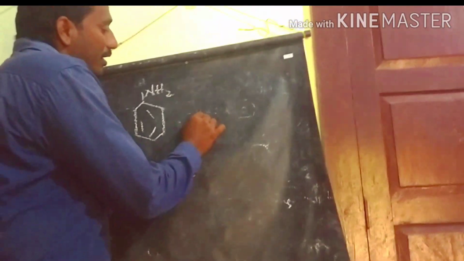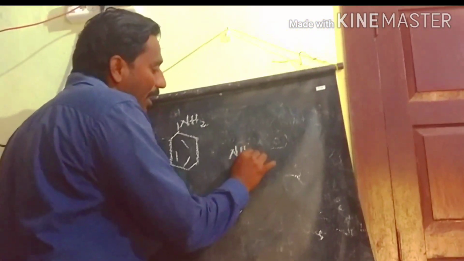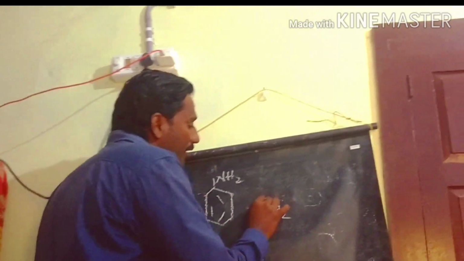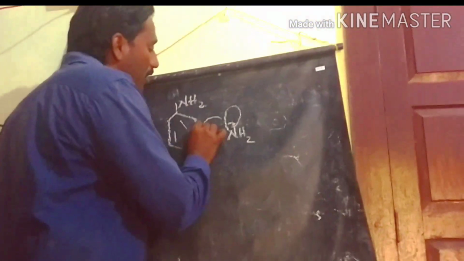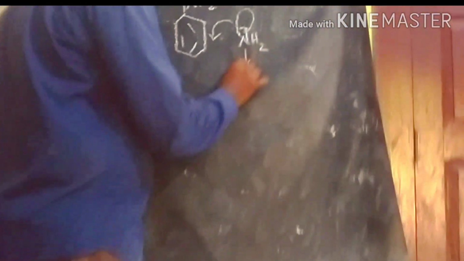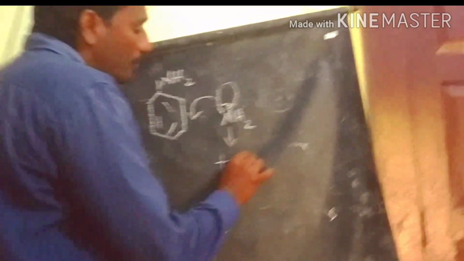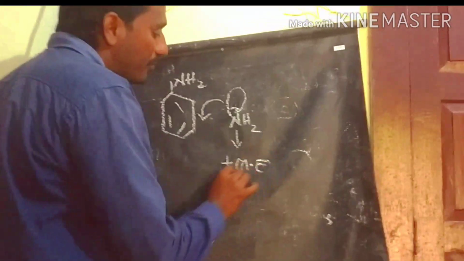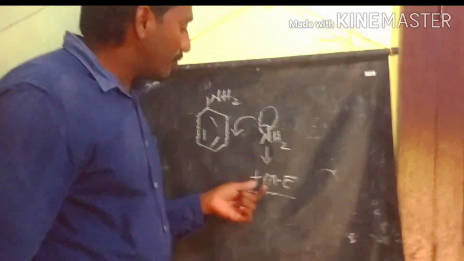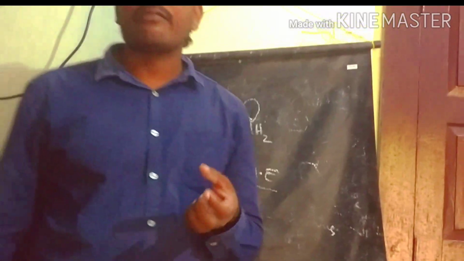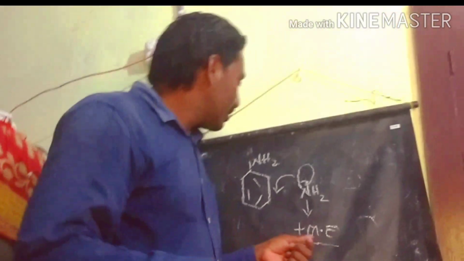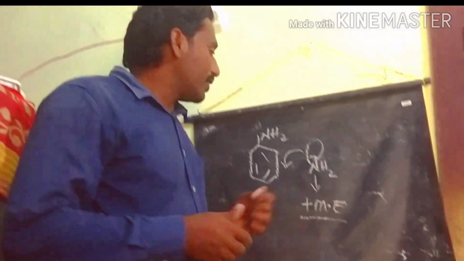Generally the amino group donates a pair of electrons to the ring, so it acts as a plus M group. What is a plus M group? Positive mesomeric effect group. That means it is donating the pair of electrons towards the ring. So this acts as a plus M group.